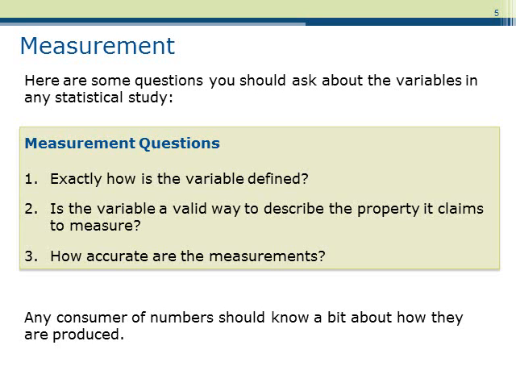Now, when we assess a measurement, we will always consider the following three questions. First, how is the variable defined? So after we understand that, is the variable a valid way to describe the property it claims to measure? This is validity. And finally, how accurate are the measurements themselves? This is another way of saying reliability.